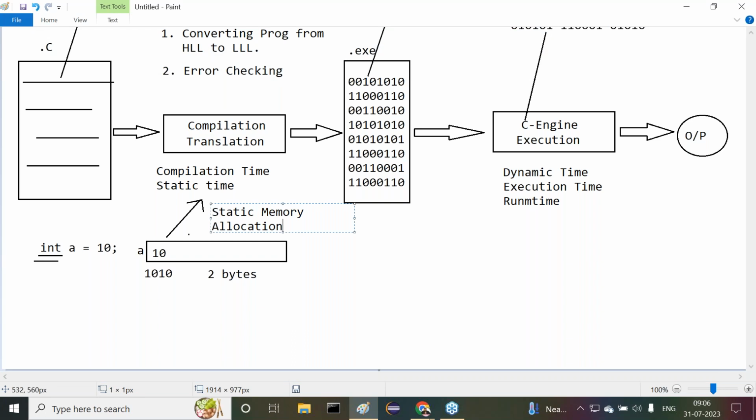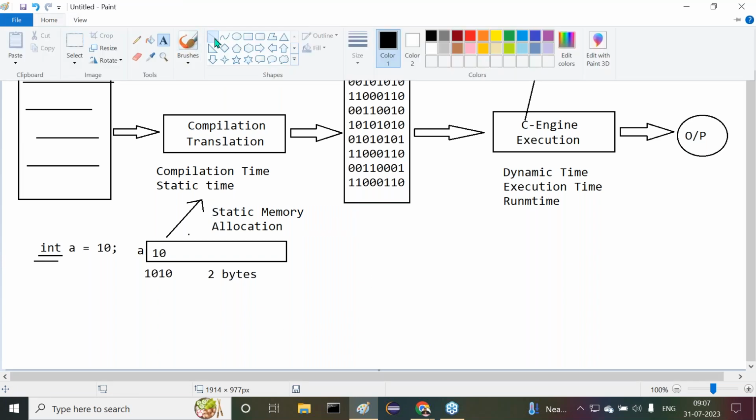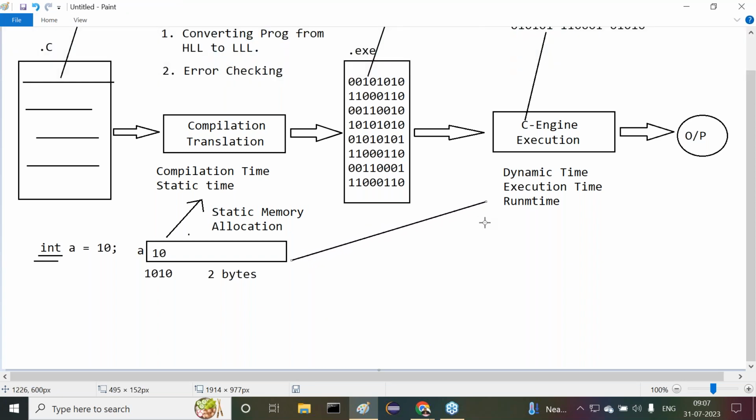Come on guys, what is the meaning of static memory allocation? If the memory allocation is going on for the primitive data types at compilation time, then this memory allocation is called static memory allocation.